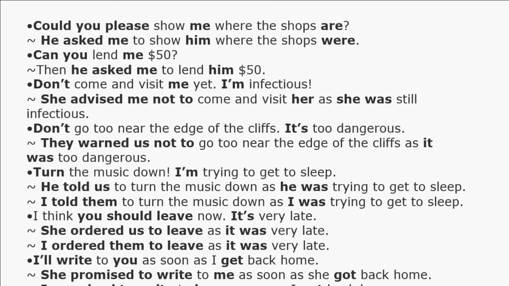Some more examples. "Could you please show me where the shops are?" He asked me to show him. You see, asked plus object plus to plus verb infinitive.